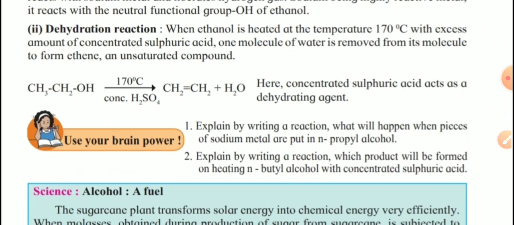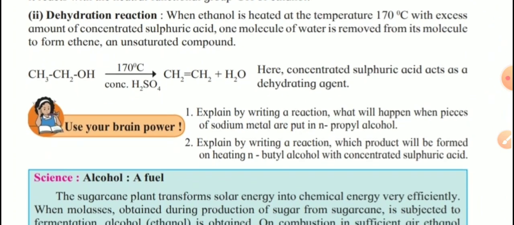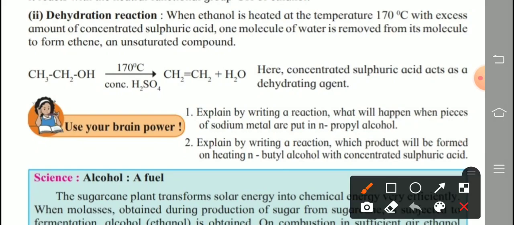Now the second type of reaction is the dehydration reaction. The question is asked this way: how will you convert ethanol to ethene and give the reaction involved in it? Or the same question is asked this way in the form of reaction type: when ethanol is heated at a temperature of 170 degrees Celsius with excess concentrated sulfuric acid. Anyway, the question is asked here.